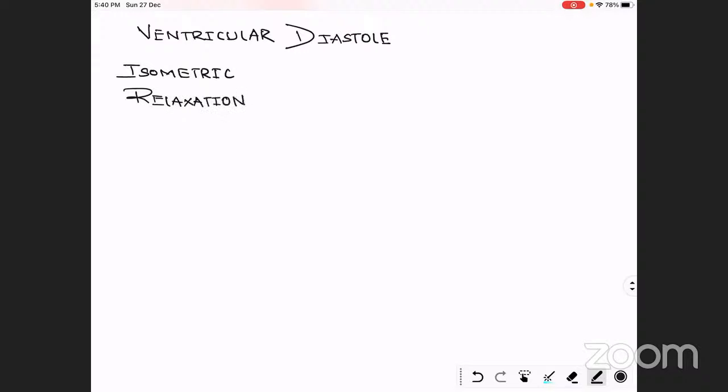We have talked about the isometric contraction because we were talking about the systole, but here we are talking about the diastole. That is the reason we are talking about the isometric relaxation. Then the next stage is called rapid inflow. This is the next stage of the ventricular diastole. Now we're going to see them.